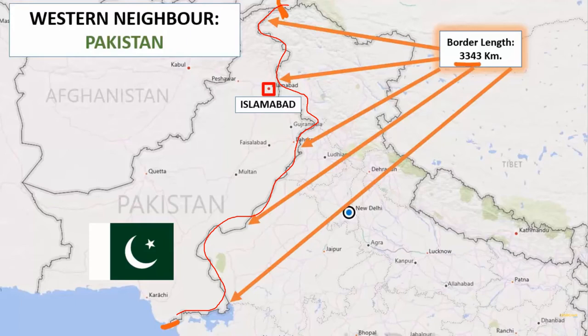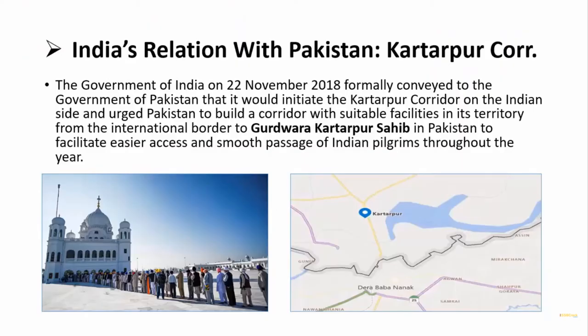Okay, this is Pakistan. Islamabad is the capital. This is the flag of Pakistan. Here we are sharing the boundary with our states of Jammu and Kashmir, Punjab, Rajasthan, Gujarat. So we are sharing a great deal of boundary with this country.